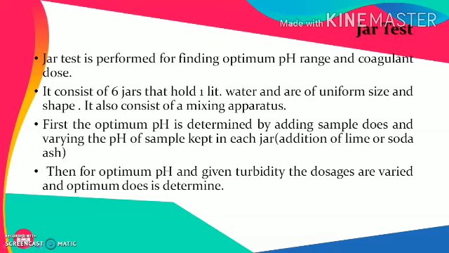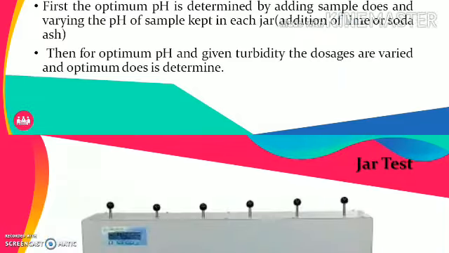First, the optimum pH is determined by adding a fixed dose and varying the pH of the sample in different jars. The pH can be varied by addition of lime or soda ash. Then, for the optimum pH, the optimum dose is determined by measuring turbidity with different dosages. This is done experimentally in the lab, and we will see this particular thing in detail in coming sessions.